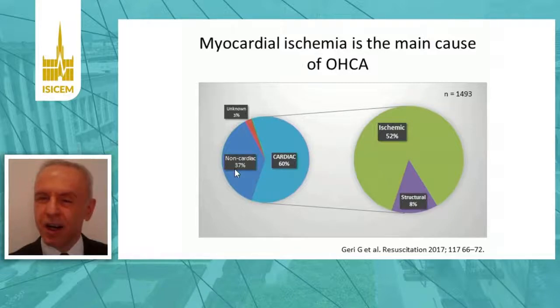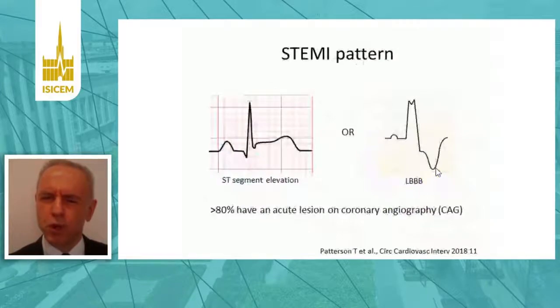These are data from the French registry, including almost 1,500 out-of-hospital cardiac arrests, and they show that more than 60% of these arrests are from cardiac cause, and among them, the vast majority is due to ischemia. Actually, ischemia accounts for more than half of these arrests. So it may make sense to triage patients for reperfusion therapies based on their post-ROSC ECG.